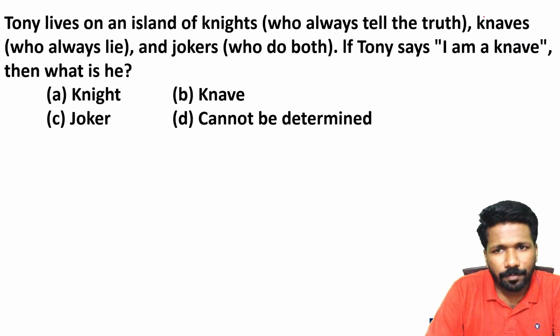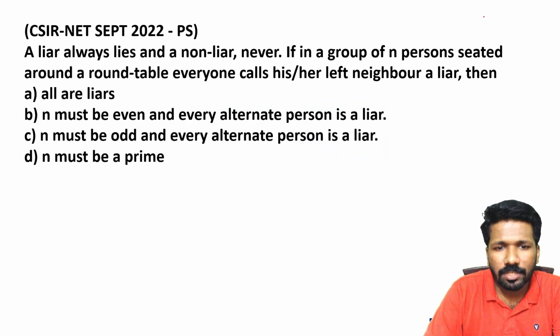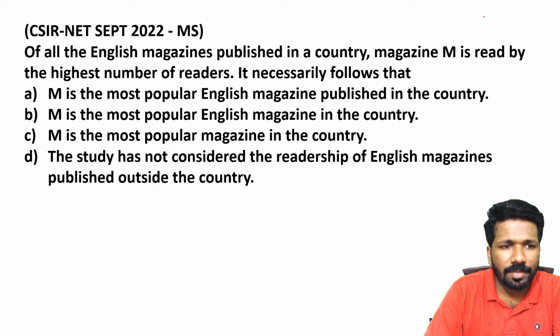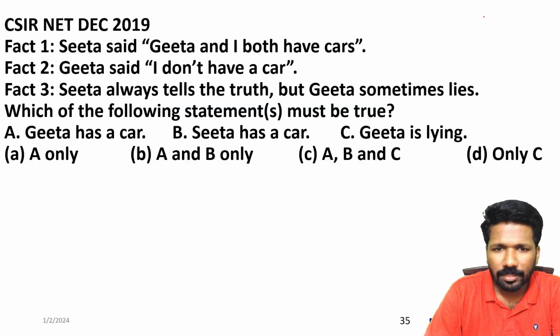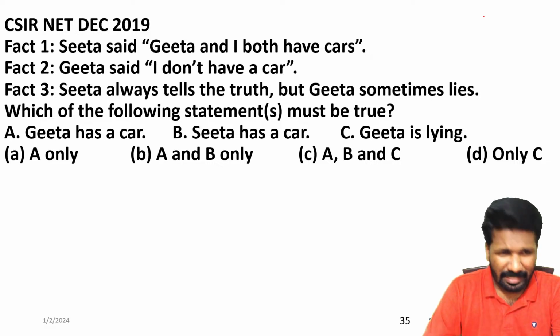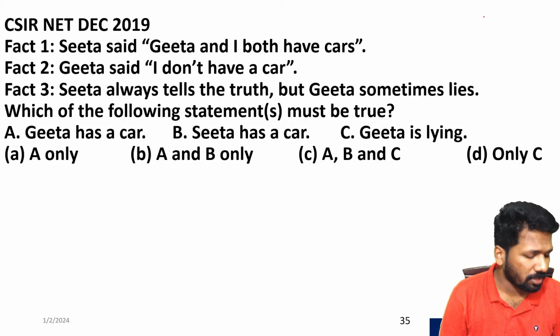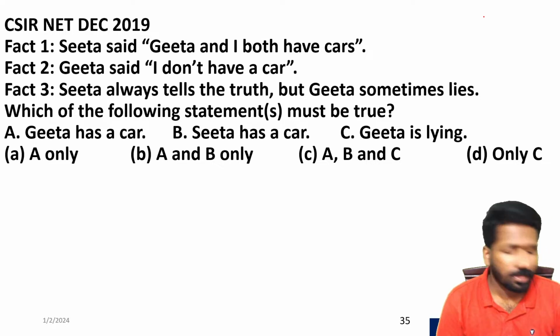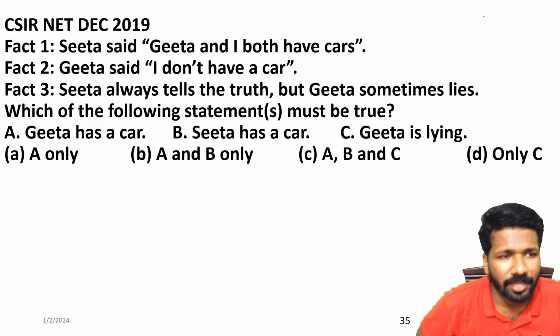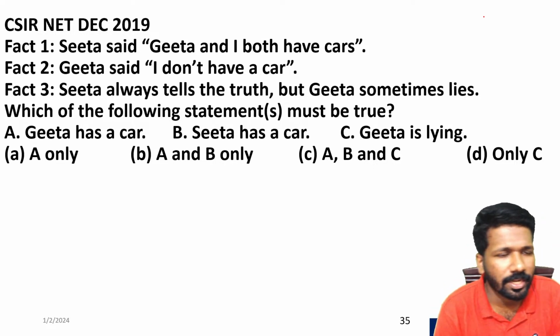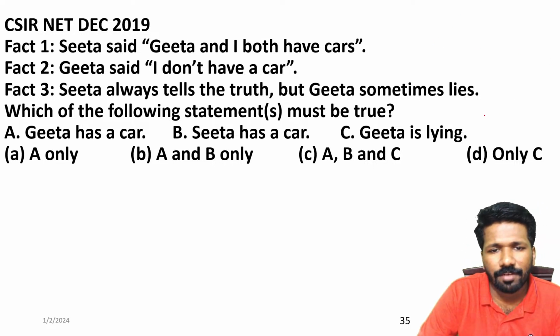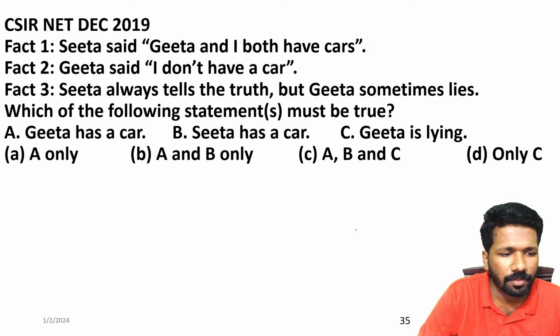Now, another type of question is truthfulness and falsity related question. That is repeatedly asked. I will show you one example of that. Yeah, this is a simple version of that. We will start with the simple version. Due to lack of time, I will start explaining. This is a comparatively simple question. December 2019 NET exam problem. 3 facts are given. According to that, you have to conclude which of the following is true. So, what are the 3 facts?